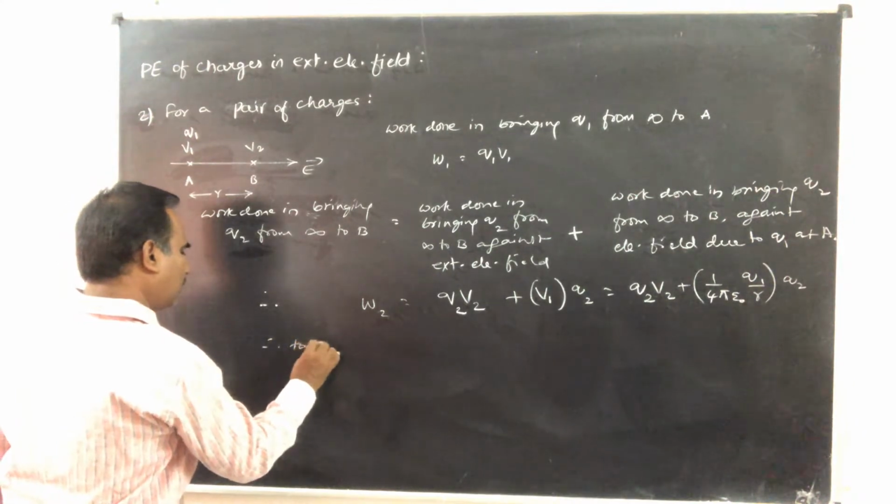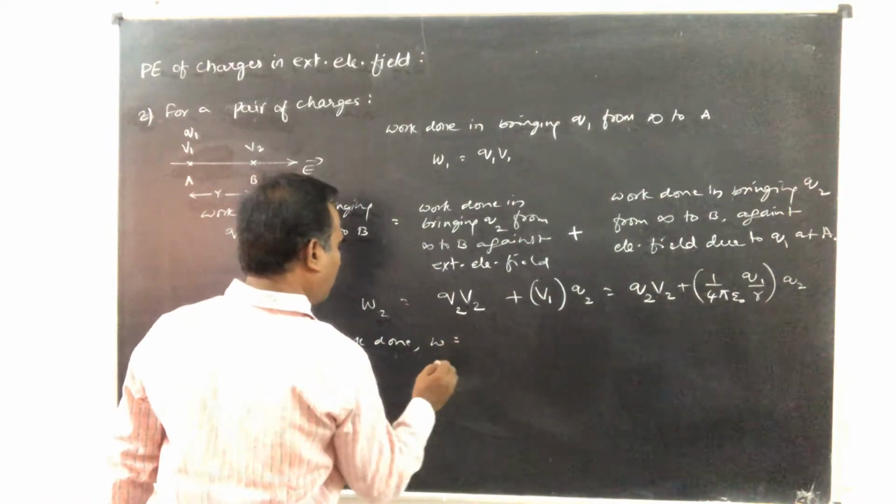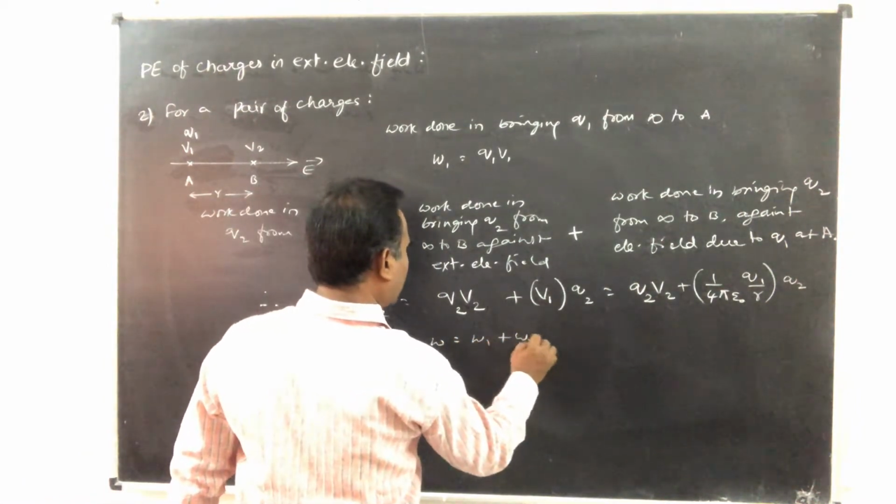Therefore, total work done W is equal to W1 plus W2.